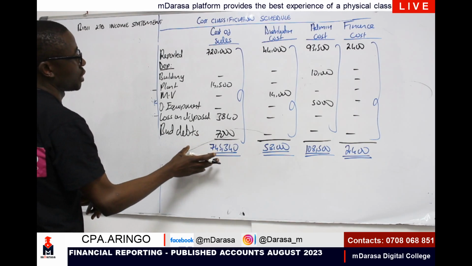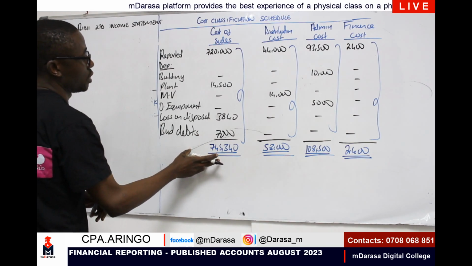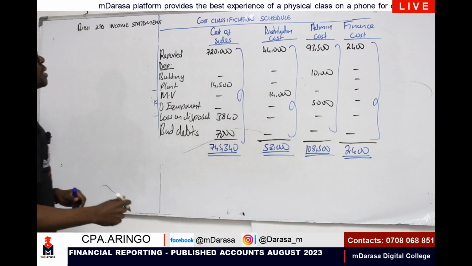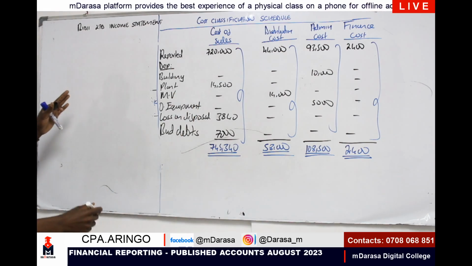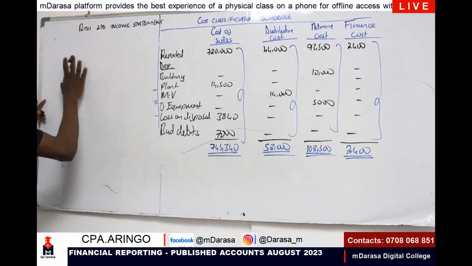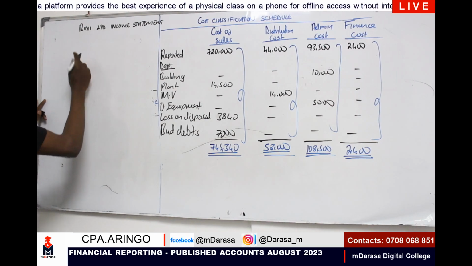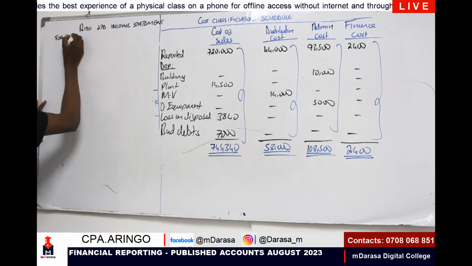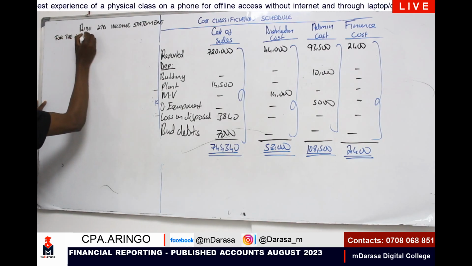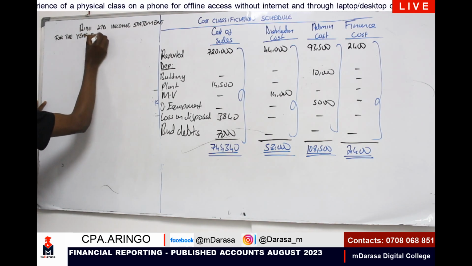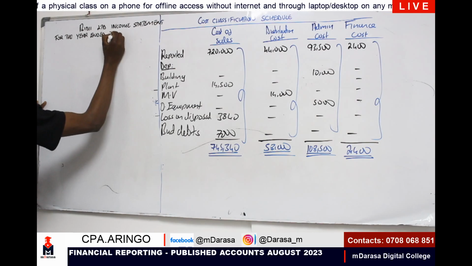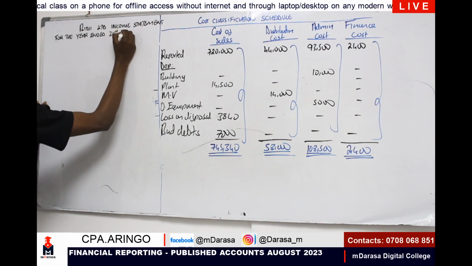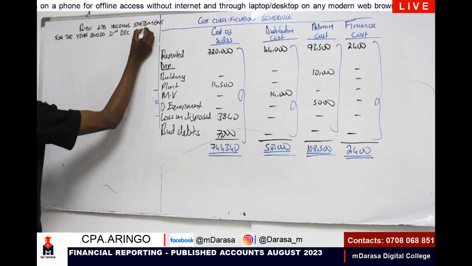I know you had all this. So literally, I can erase, or let me see, if the income statement will fit here, then that would be very okay. Income statement for the year ended 31st December 2022.